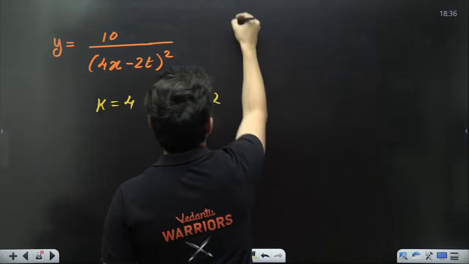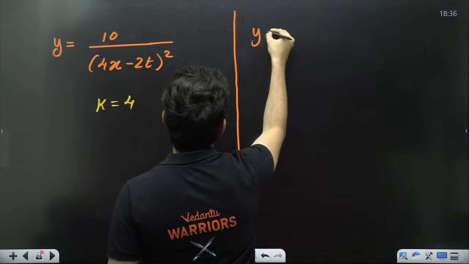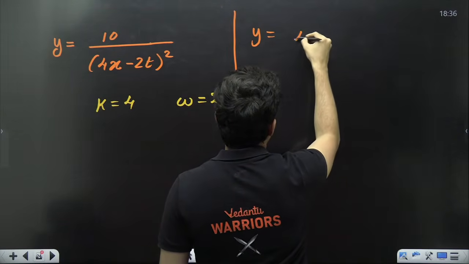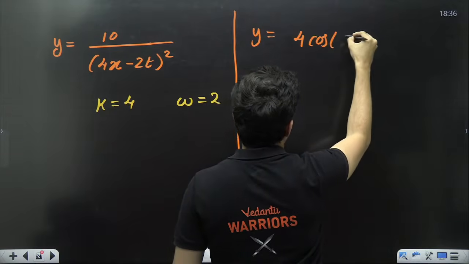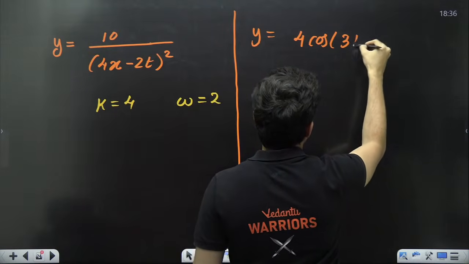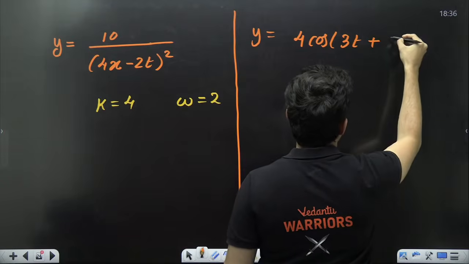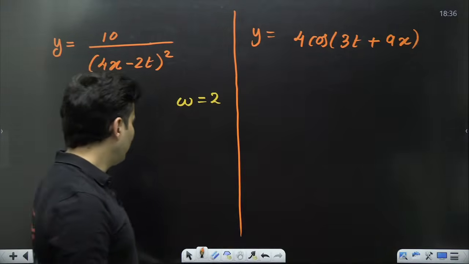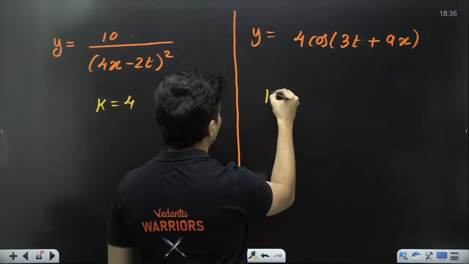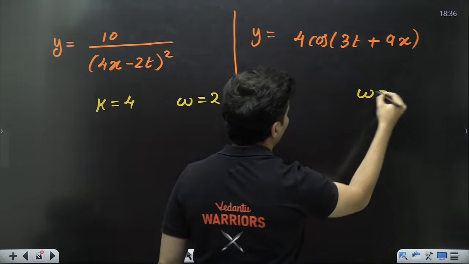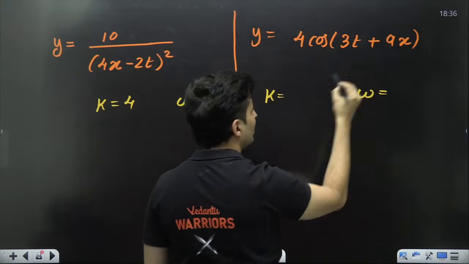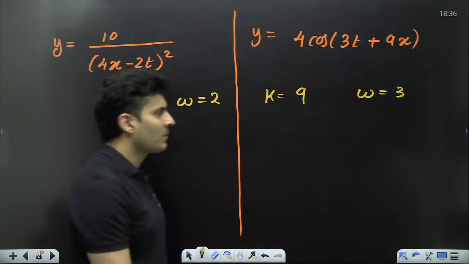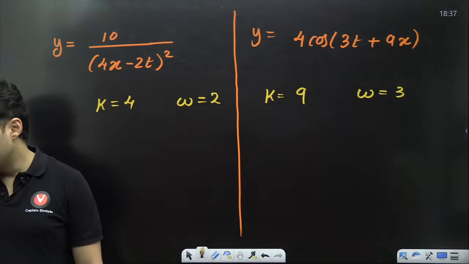Similarly, I can give you one more example. y is equal to something like maybe 4 times cos 3t plus 9x. If you compare and see what is the value of k and what is the value of omega, k is the coefficient of x, so it is 9. Omega is the coefficient of time, so it is 3. Do you see that? Everybody with me?